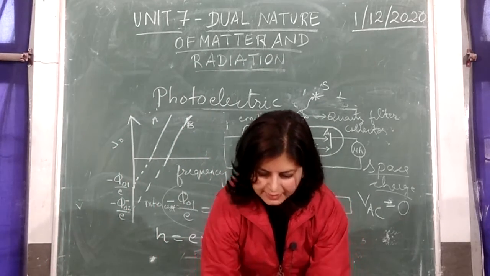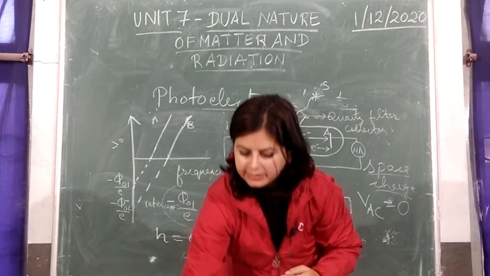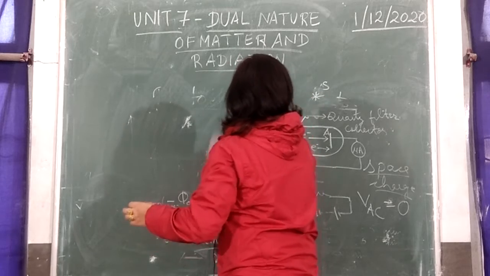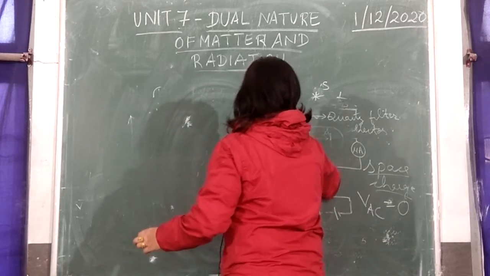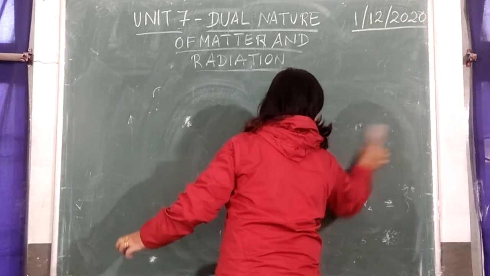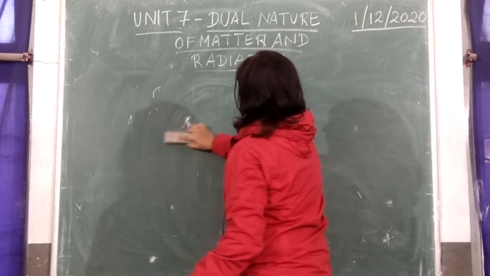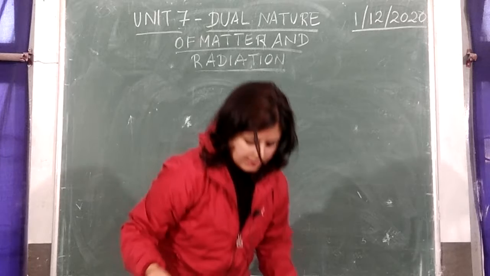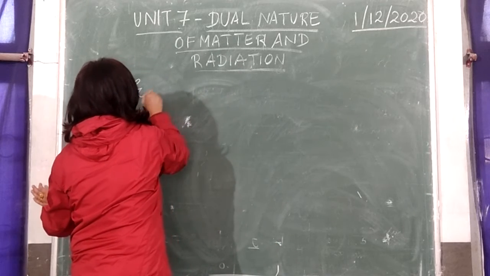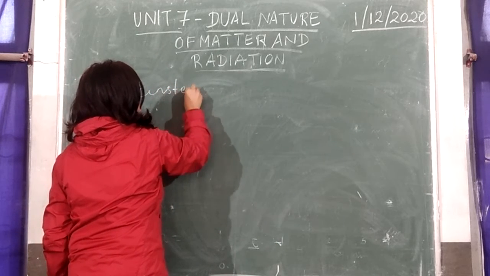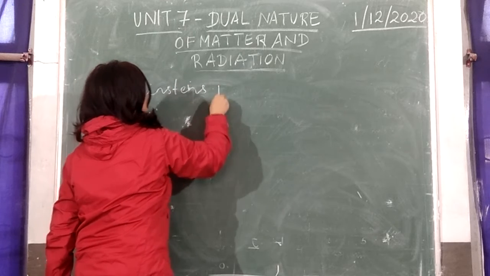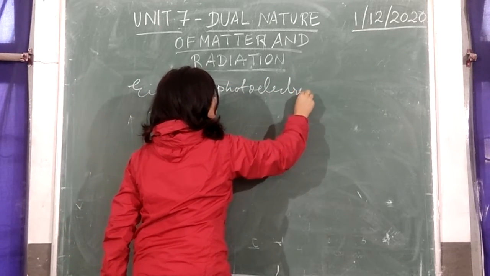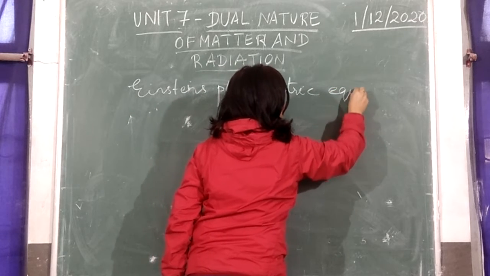Now next we have a relation called Einstein's photoelectric equation, which connects the energy and frequency of the incident radiation. It is called Einstein's photoelectric equation.